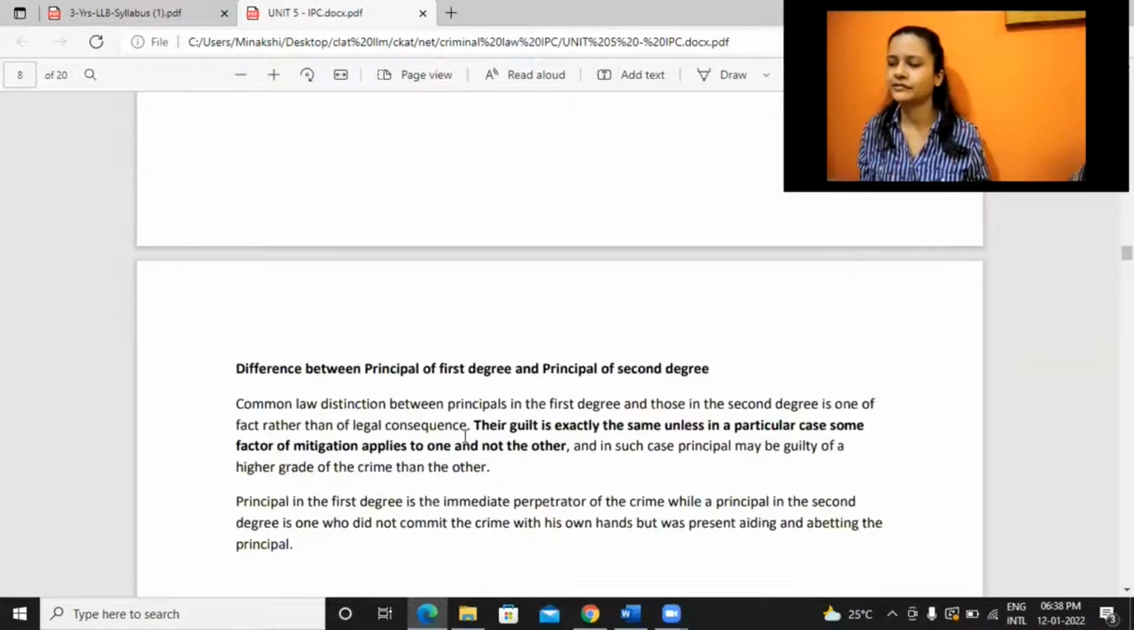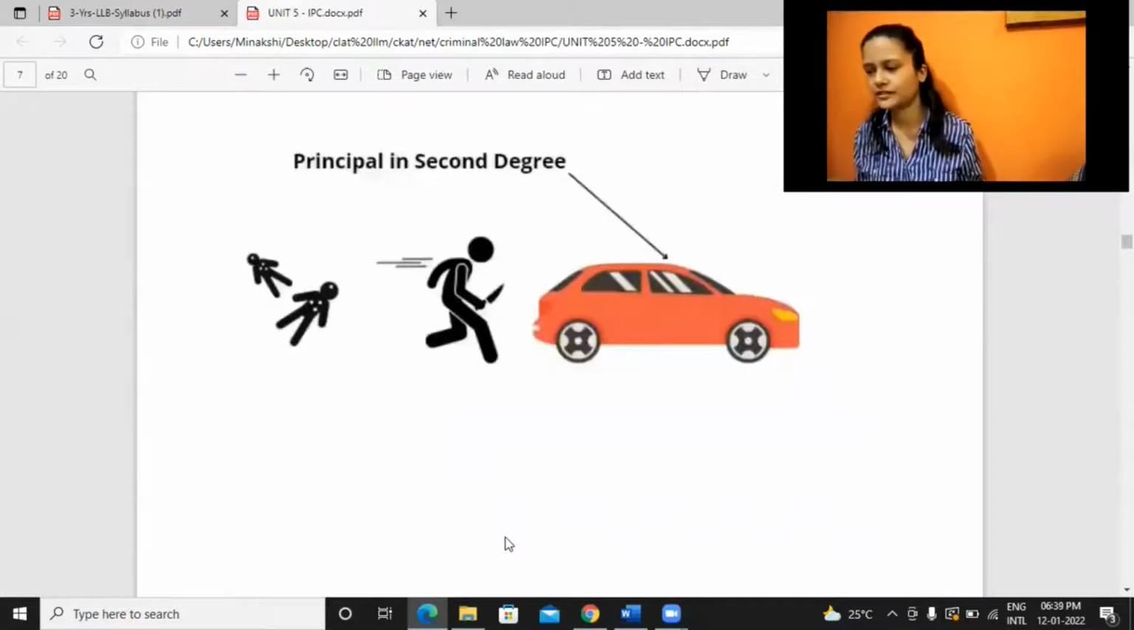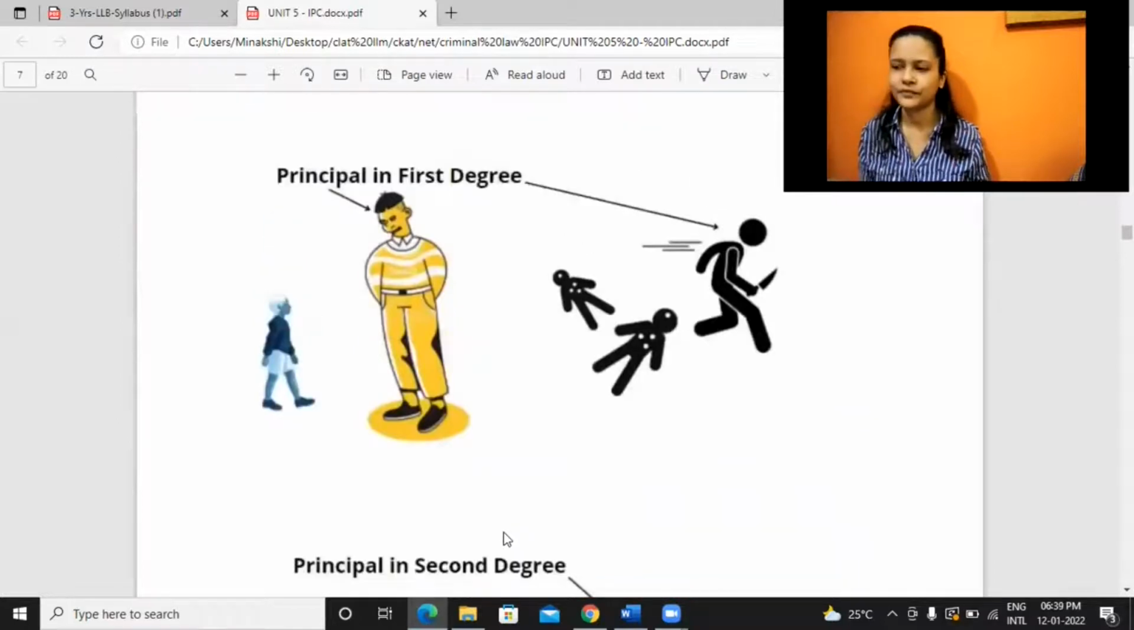So what is the difference between first and second degree? I assume you have already understood, but yeah, just there are these two statements. So what do you feel are the differences, first degree and second degree? In a second degree, a person is helping to commit a crime, helping some other person to commit a crime, or he's somehow involved in the crime, assisting the person or helping him in some way.